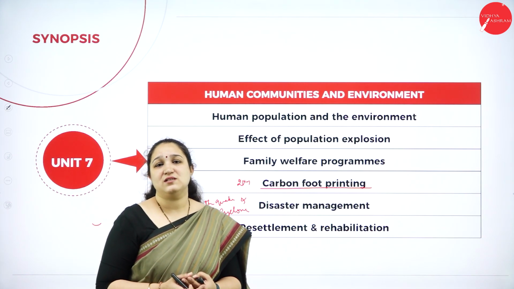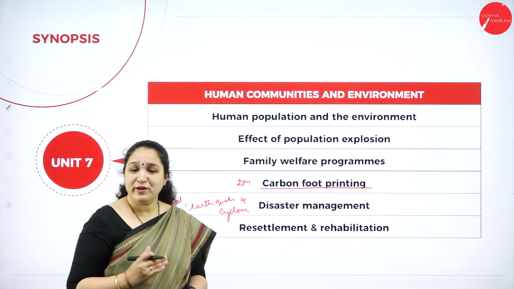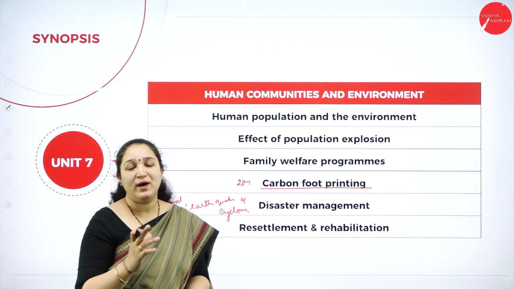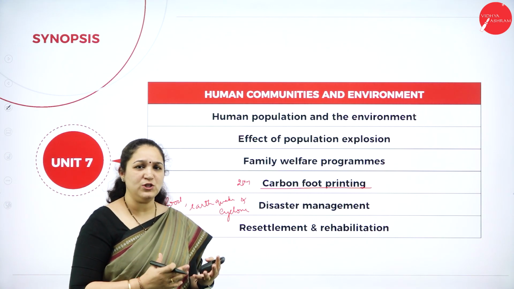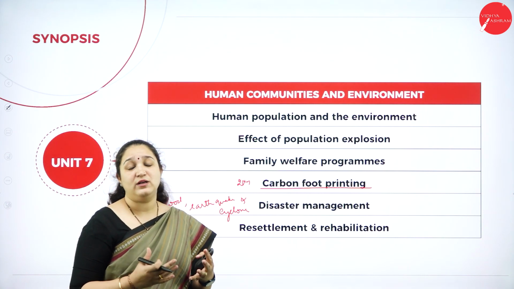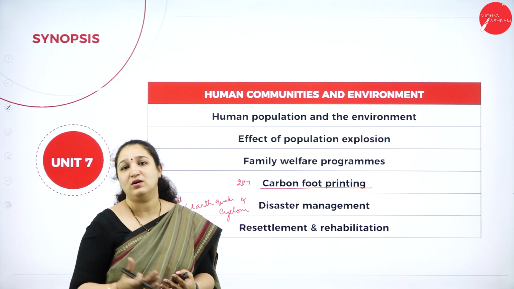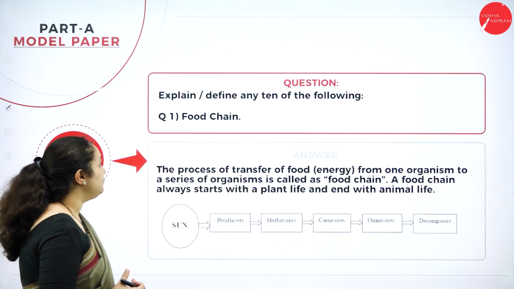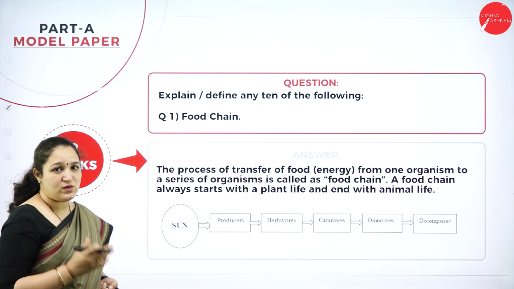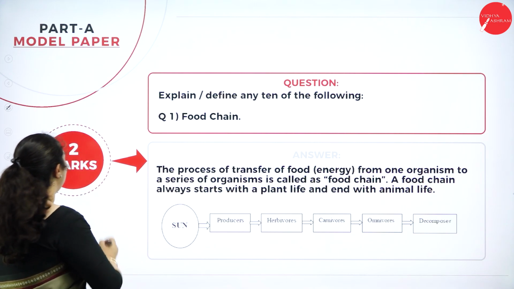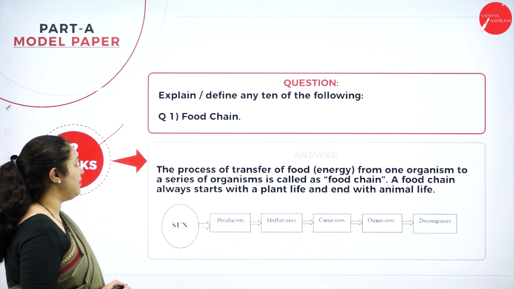Okay, so that's about the 7 units and the most important questions. Going forward, I shall solve one model paper for you all. I'll give you a fair idea about how much you need to write for 2 marks and what you need to write when the same question is asked for 5 marks or 10 marks. Okay, so model paper part A, or section A, has got all 2 mark questions, and question 1, for example,